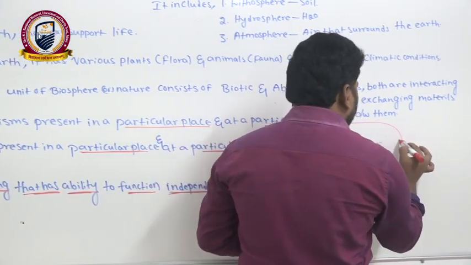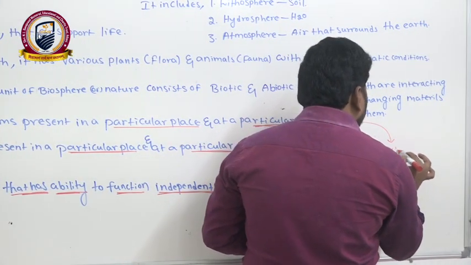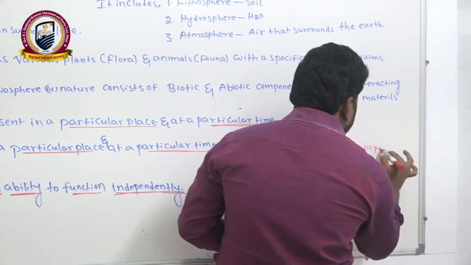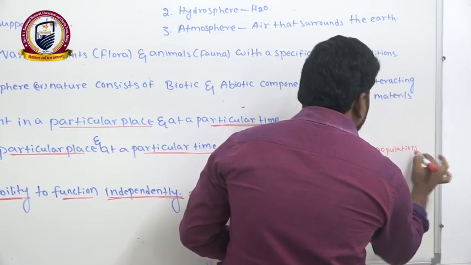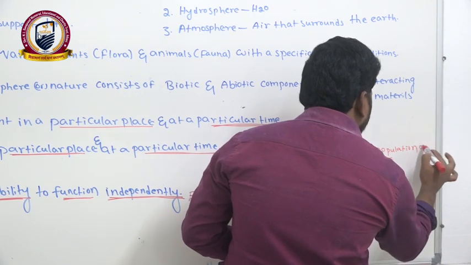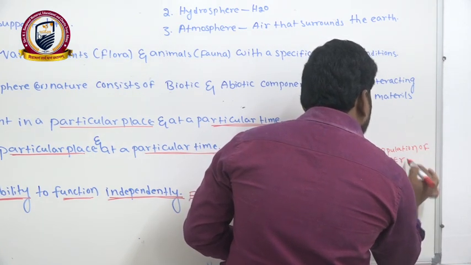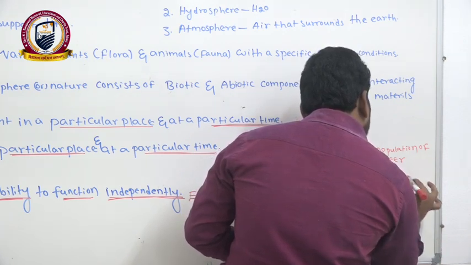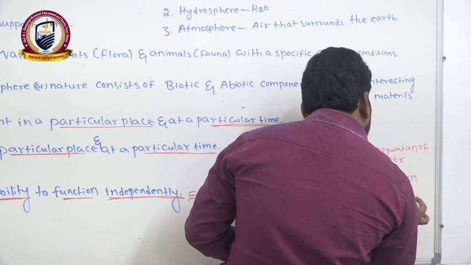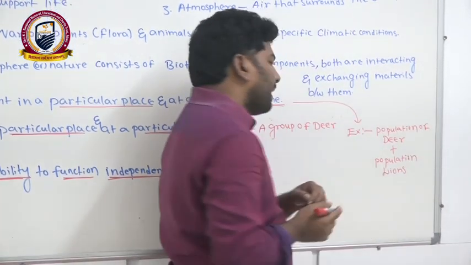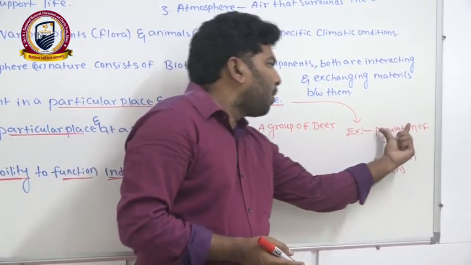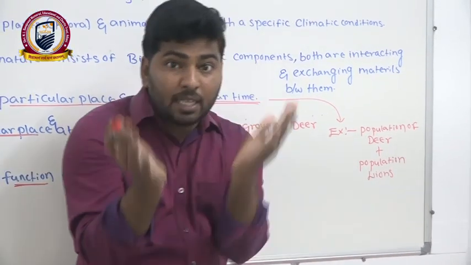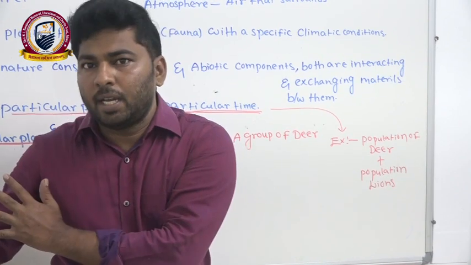If you observe here, for example, a population of deers as well as a population of lions, together we can say it is a community.